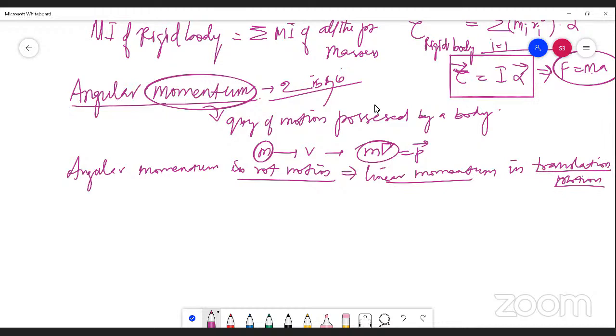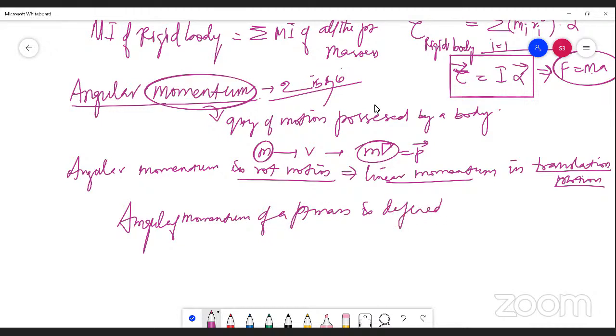And further, angular momentum of a point mass is defined as the moment of its linear momentum. Whose linear momentum? The point mass's linear momentum. Angular momentum of a point mass is defined as the moment of its linear momentum.